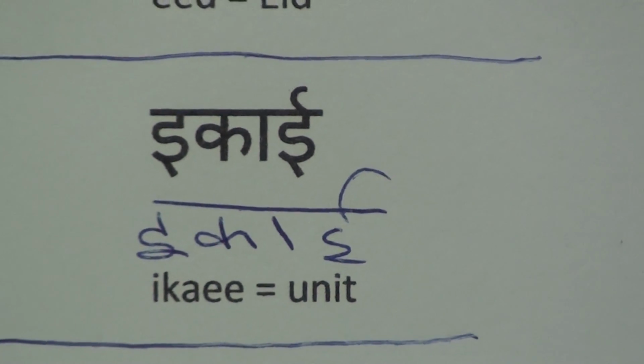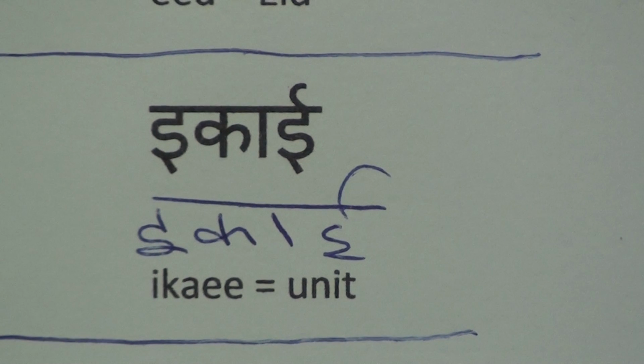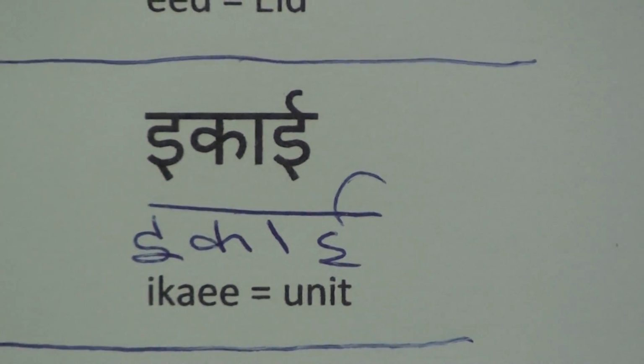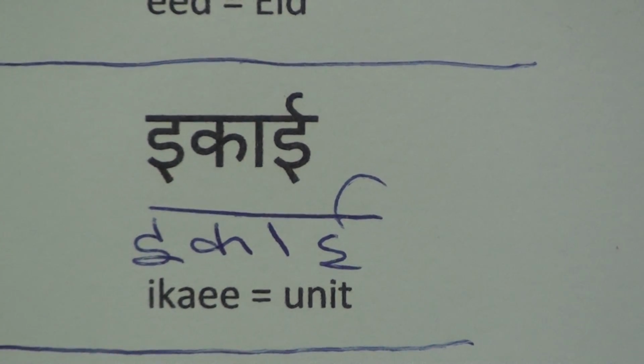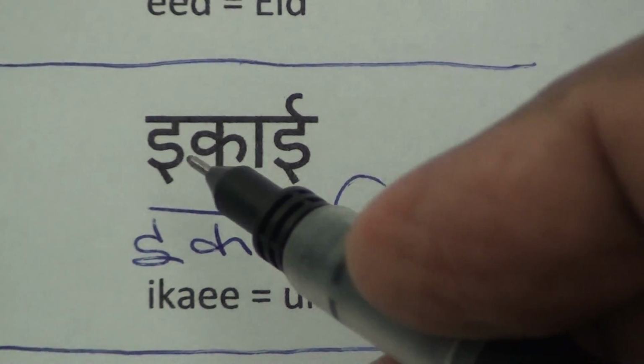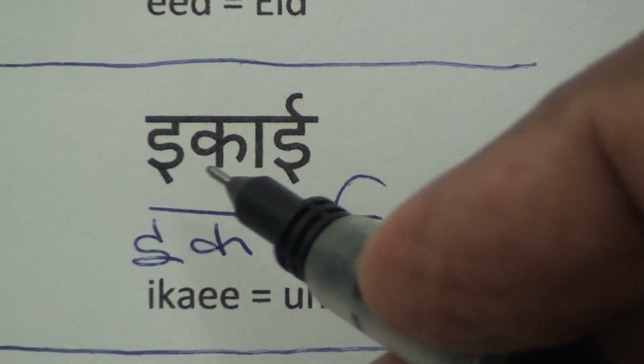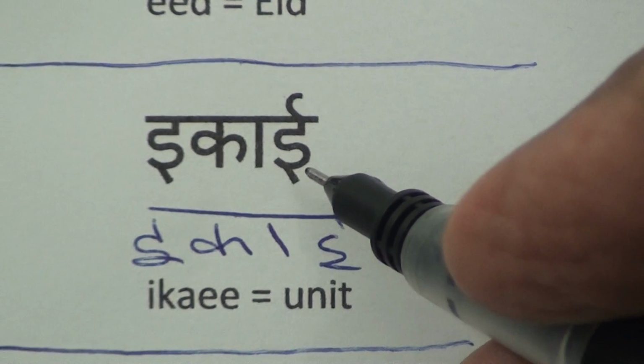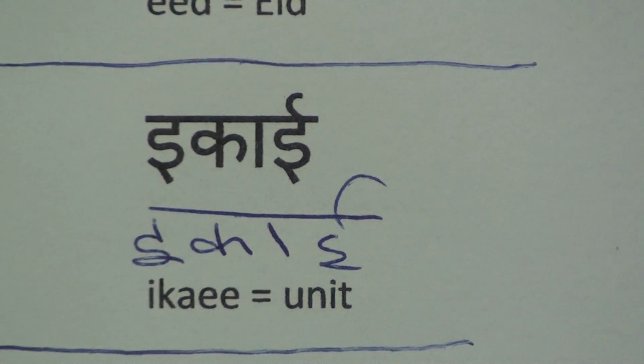Ikai. Here we have both the letters E and E. This is E and this is E. Ikai means unit.